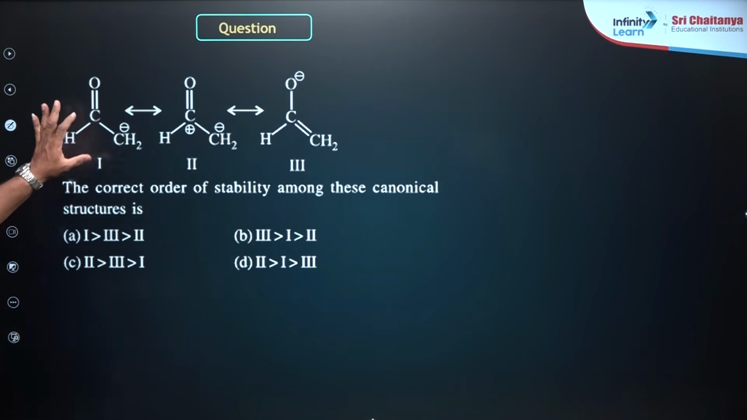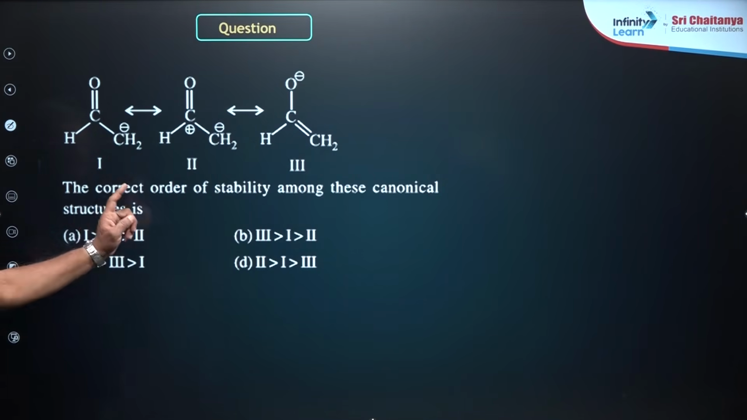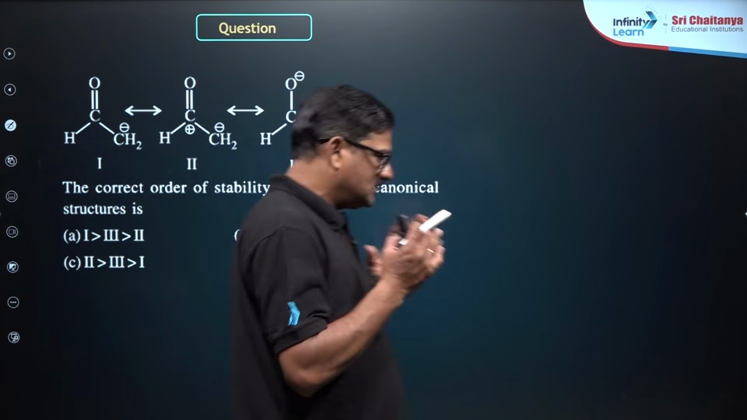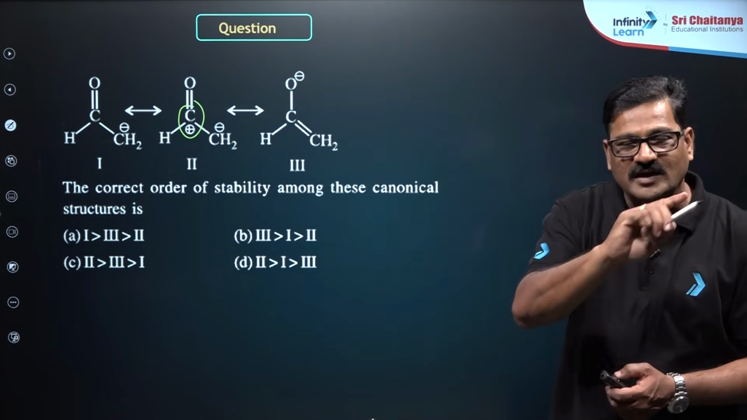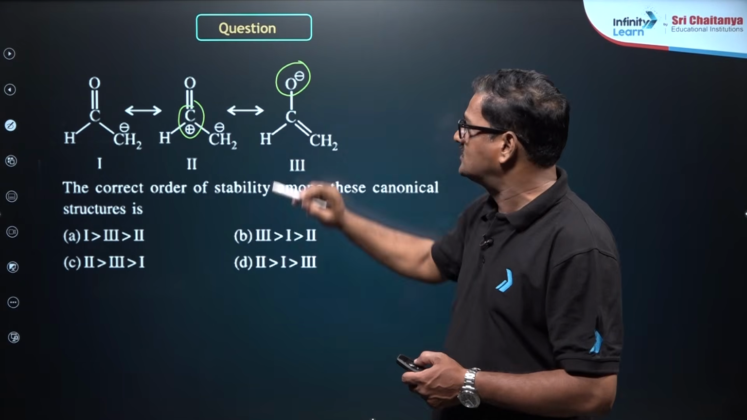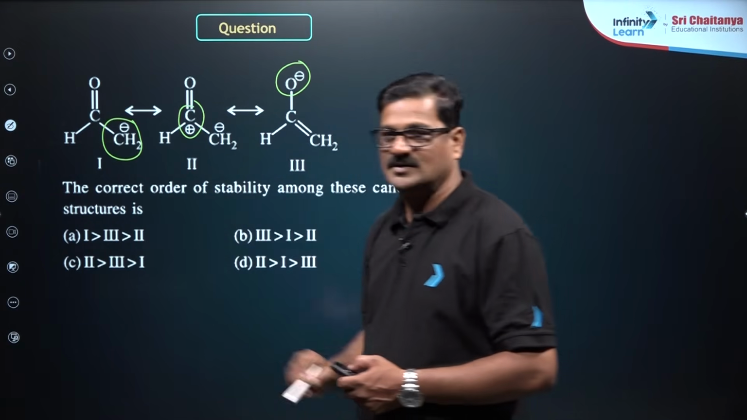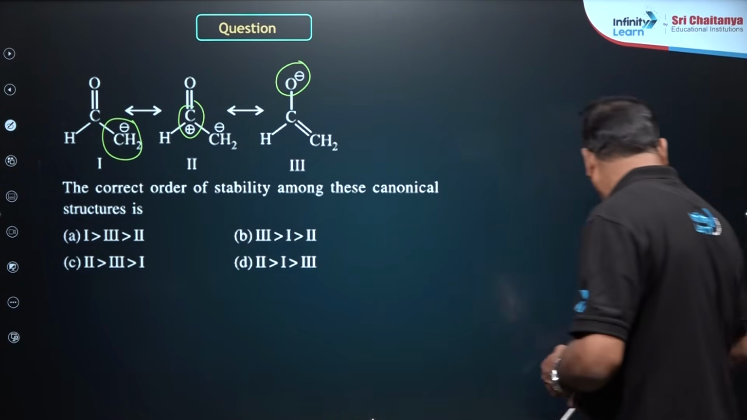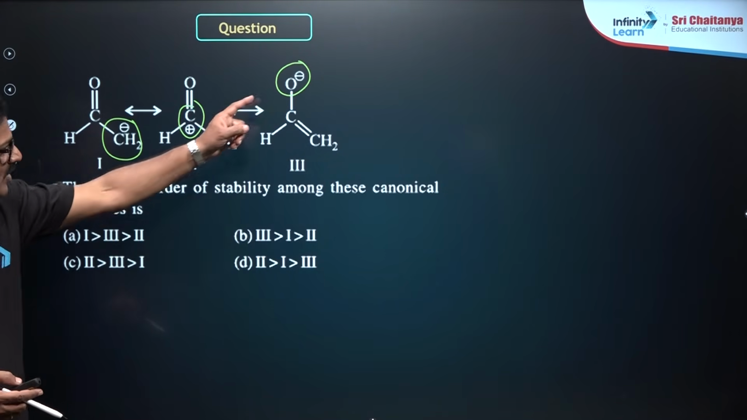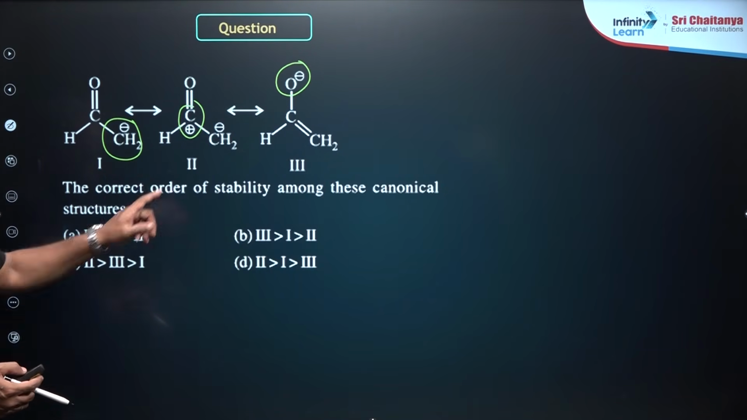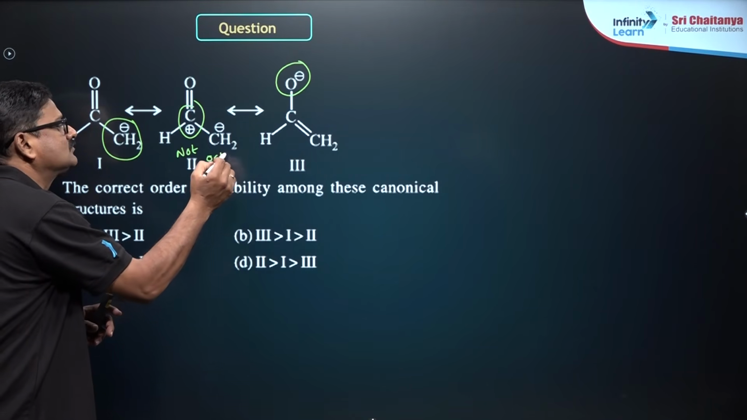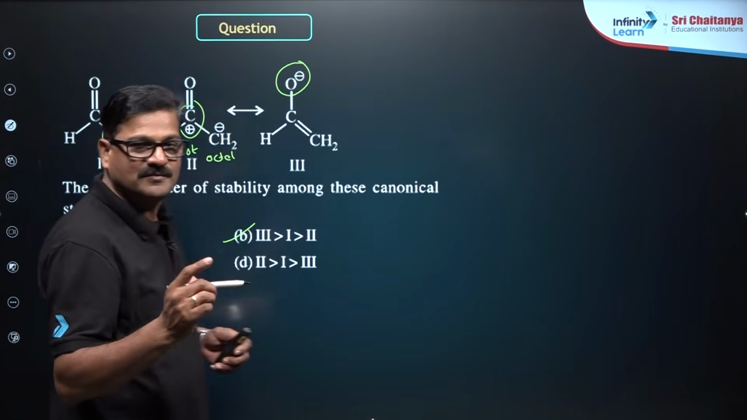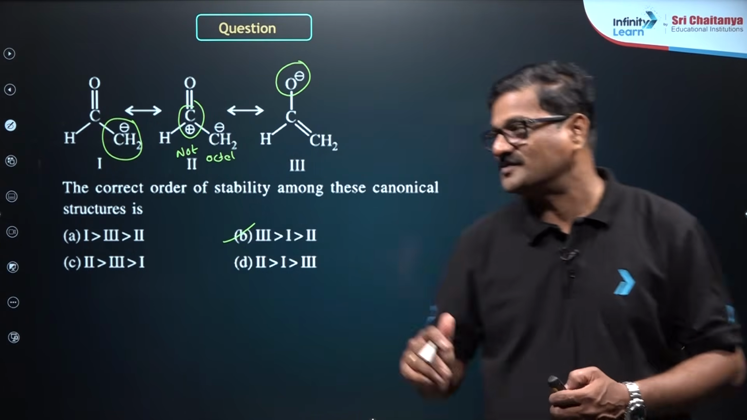The question: these are the resonating structures, the correct order of stability among these canonical structures. Dear children, in this canonical structure, the carbon with a positive charge does not have an octet, there is an oxygen with a negative charge, and a carbon with a negative charge. So the order is: 3 is more stable, oxygen with a negative charge, and 2 is least stable, it is not an octet. Therefore, option B is the correct answer for this question.